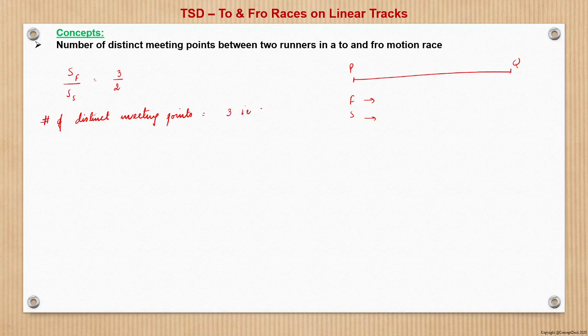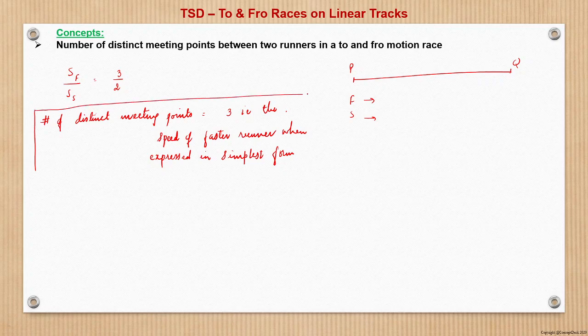That is, the speed of the faster runner when expressed in simplest form. This we can remember also. This is important. This we can remember.